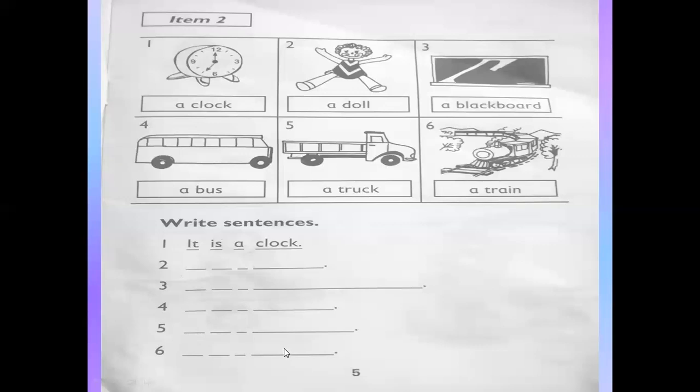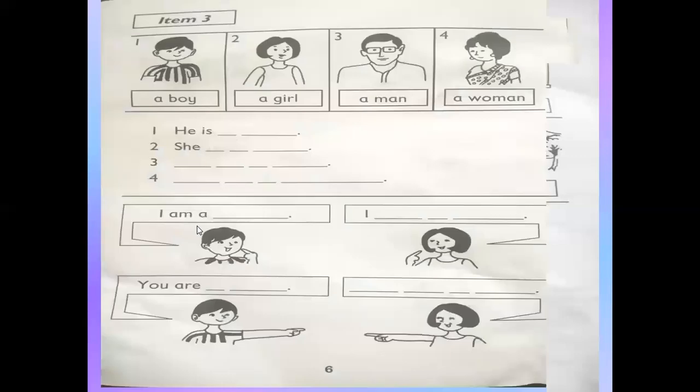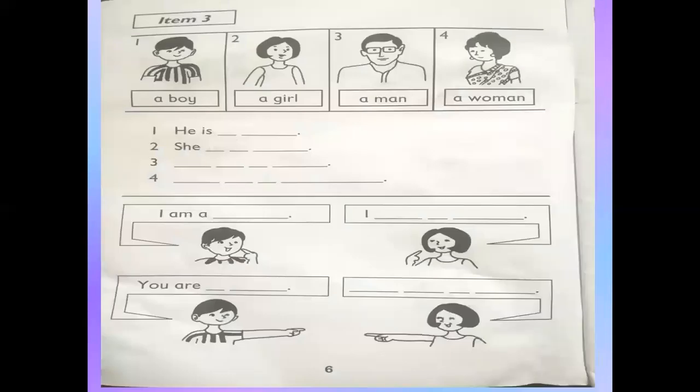Is it clear? By using "it is", in these blanks you have to put these words according to numbers. Number 1, number 2, number 3, number 4, number 5, number 6. Is it clear? This is your homework. You have to write this page. Page number 5 of workbook. Write sentences. Okay. Now page number 6. Page number 6 of workbook for your practice.